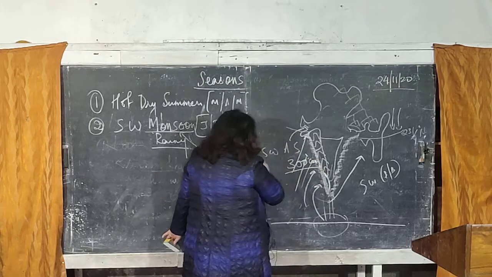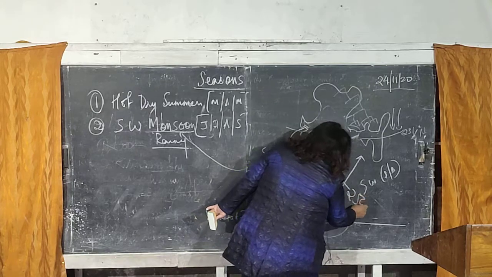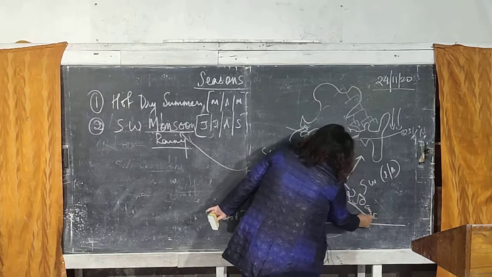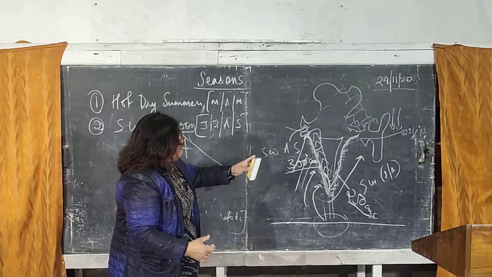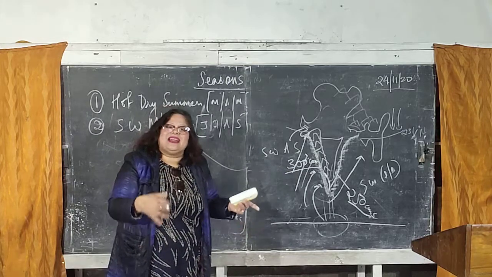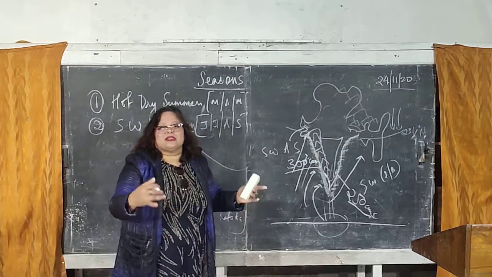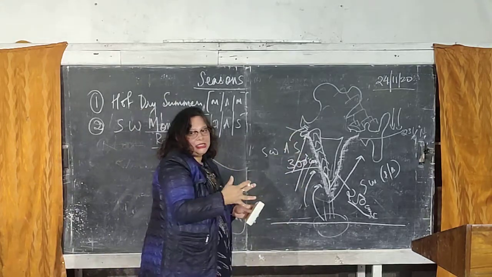By the time the wind reaches the east coast, the rainfall may be around 250 centimeters. I'm just giving an example. The reason behind this is that by the time it reaches the east coast, the wind which is carrying moisture becomes less, because of the distance from the sea. So this is how the southern regions of our country get the rainfall.